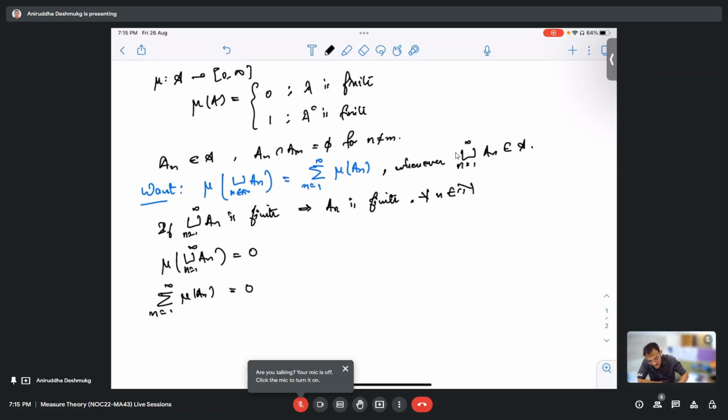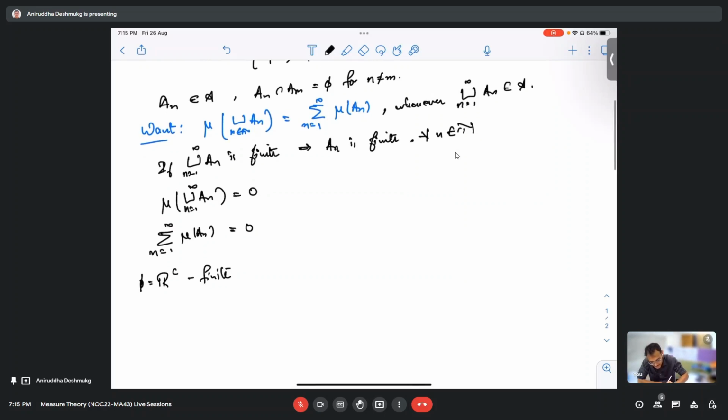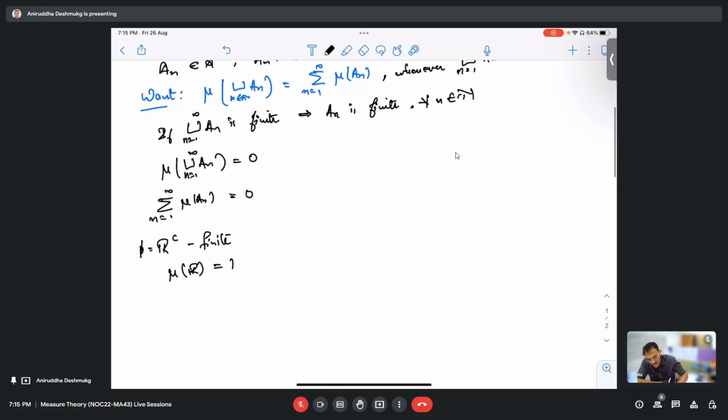Now, let us observe one thing. Is R complement finite? It is, right? Because R complement is the empty set. So the measure of R is going to be equal to 1, by definition.